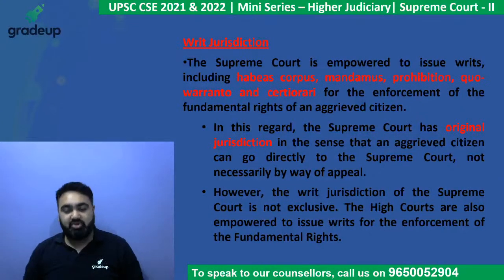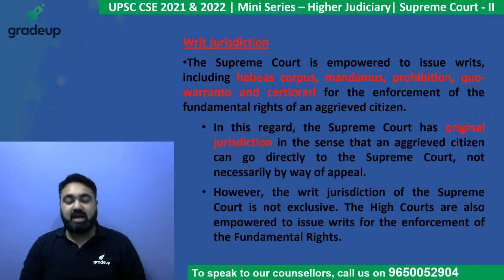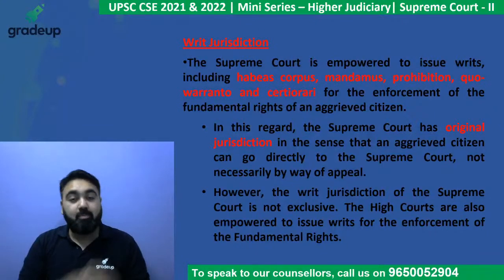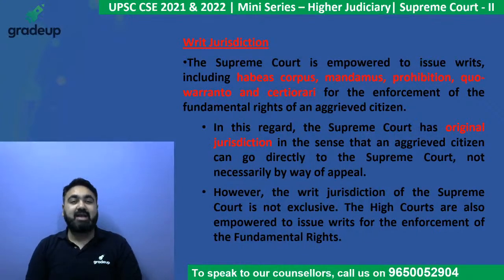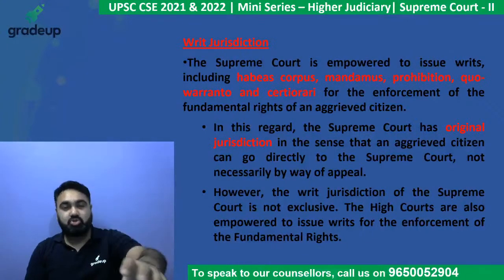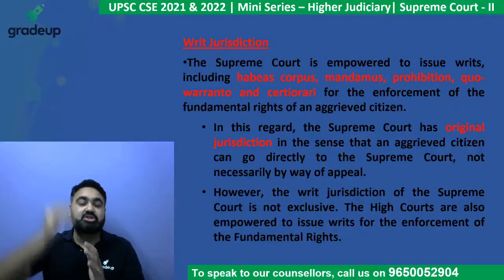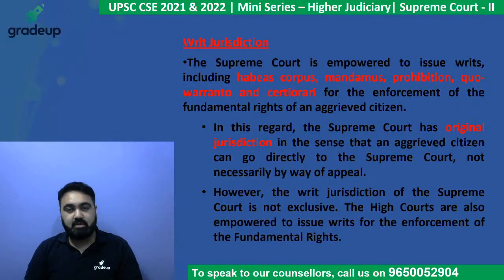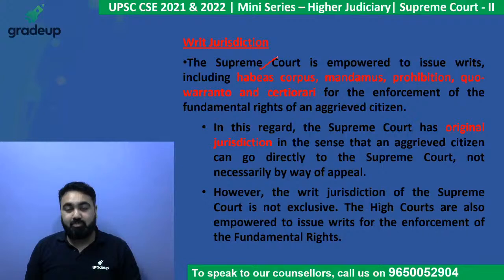The next type of jurisdiction the Supreme Court has is the writ jurisdiction. Writs are orders that the court issues to give your fundamental rights back to you. If your fundamental right is violated, you can approach the Supreme Court and ask the court to issue a writ. Writ means orders of the court to restore your fundamental rights. The Supreme Court can issue 5 types of writs: habeas corpus, mandamus, prohibition, quo warranto, and certiorari.